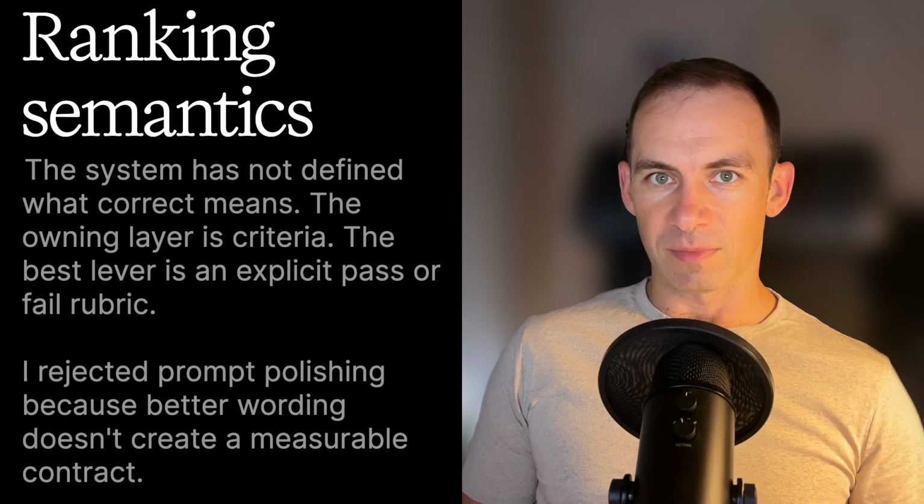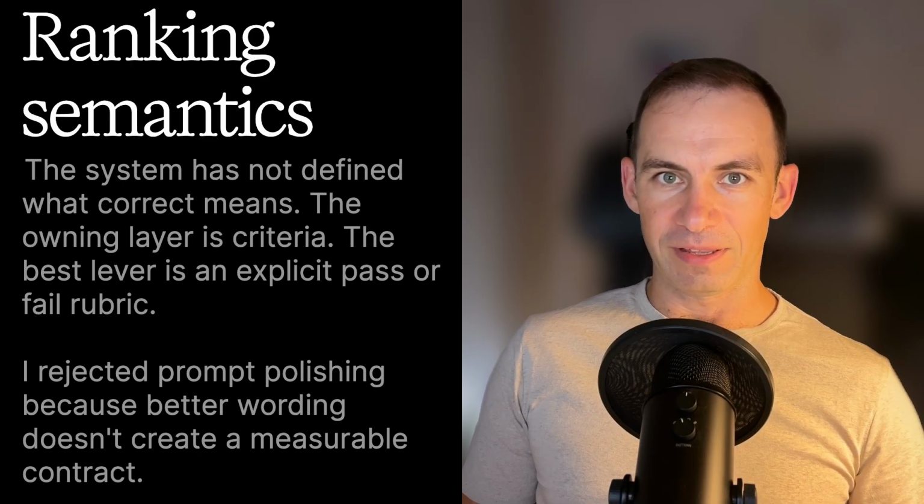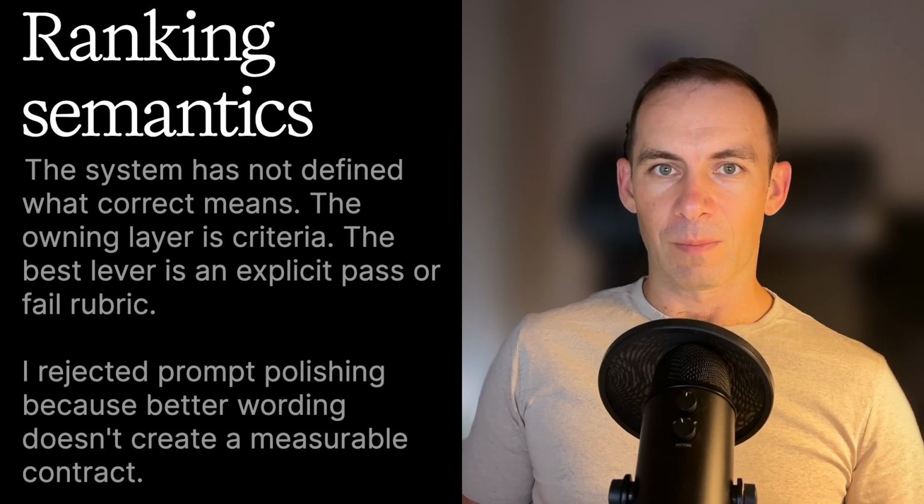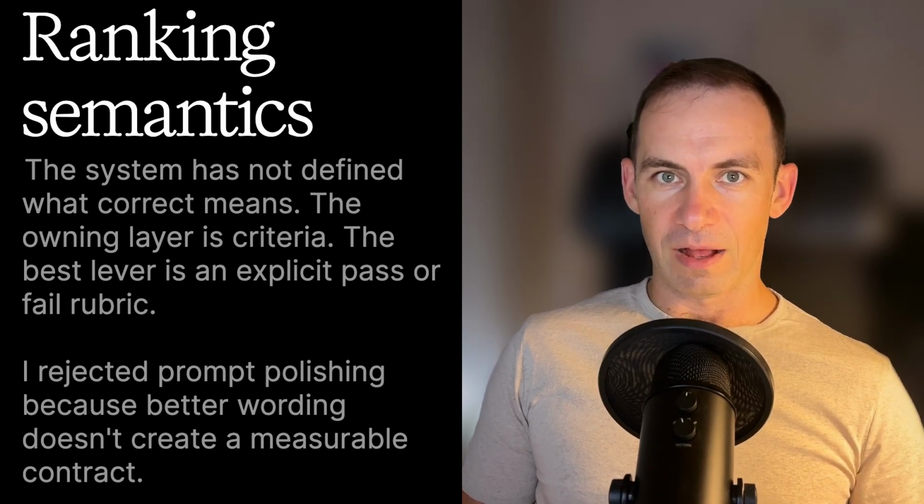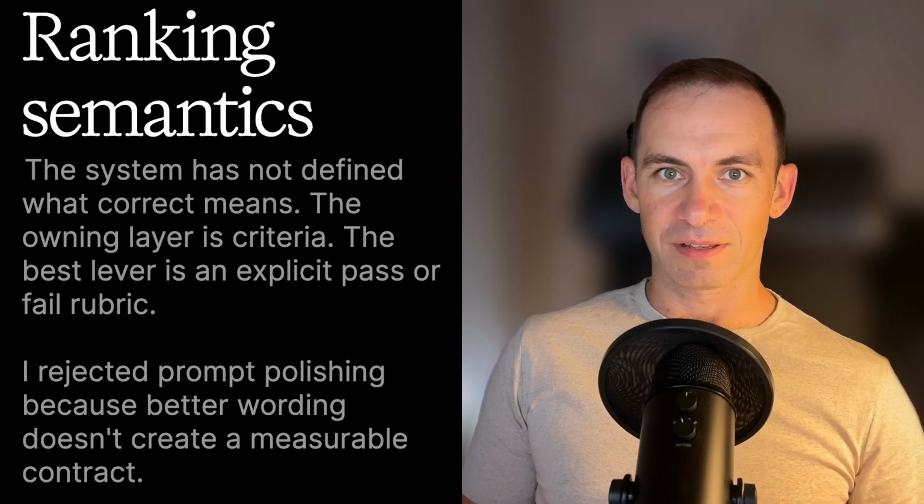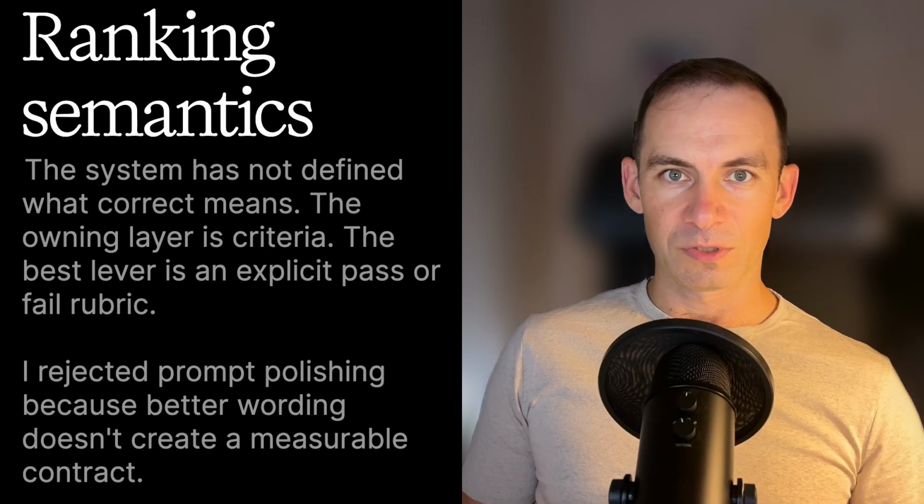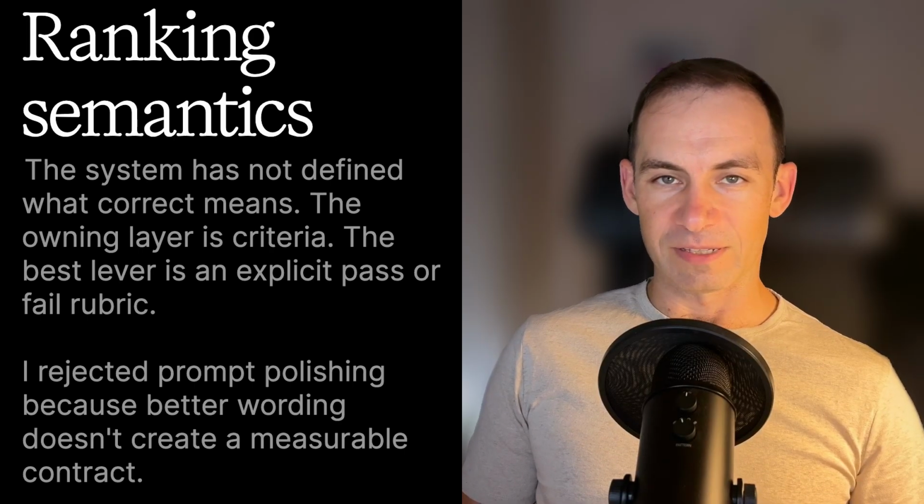Use this ranking pattern. The system has not defined what correct means. The owning layer is criteria. The best fix is an explicit pass or fail rubric. I rejected prompt polishing because better wording doesn't create a measurable contract. That is the module 3.1 mindset.